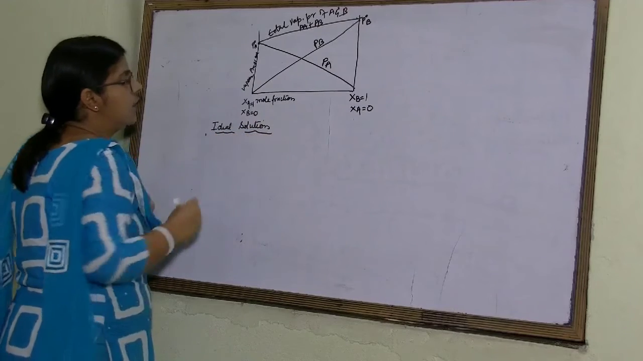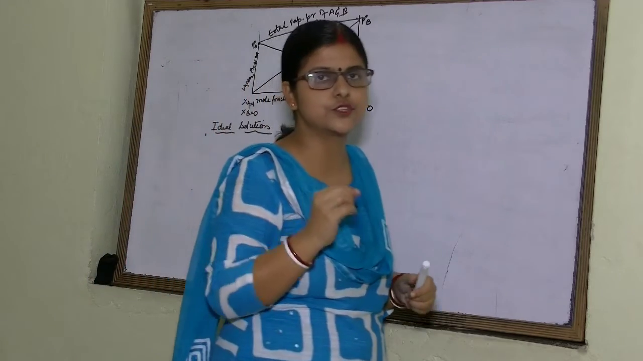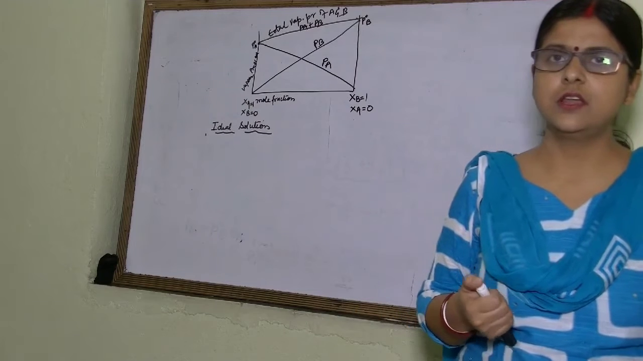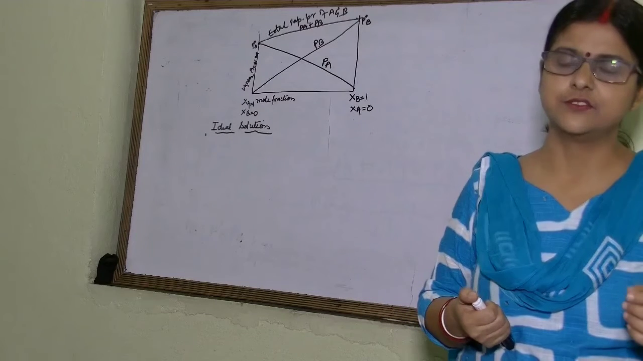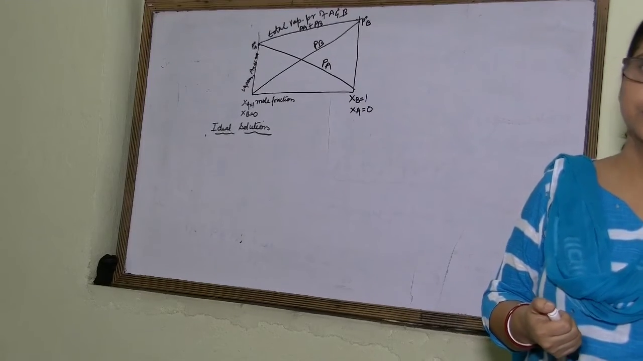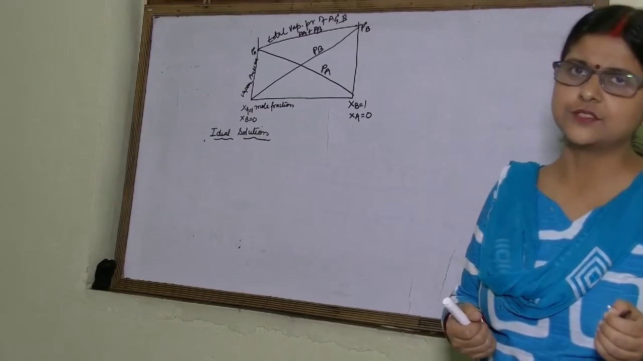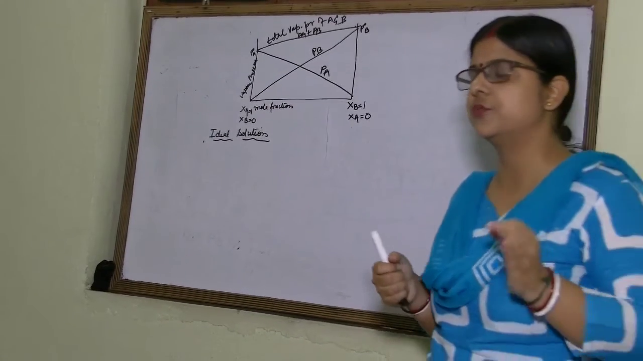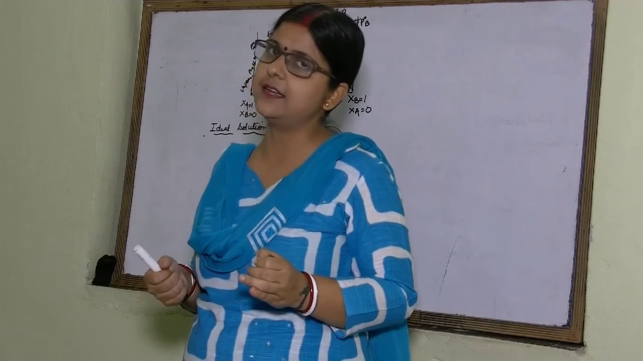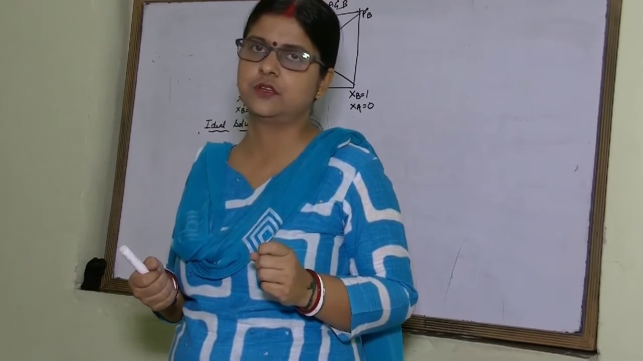What is the meaning of ideal solution? A solution which obeys Raoult's law under all conditions of temperature and concentration, that is known as ideal solution. So what is an ideal solution? A solution which obeys Raoult's law under all conditions of temperature and concentration is known as ideal solution.